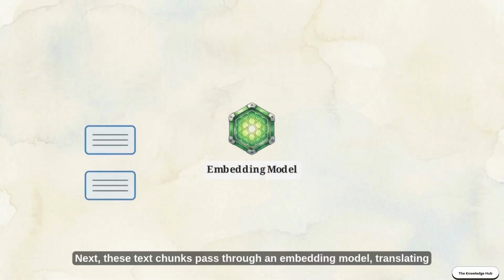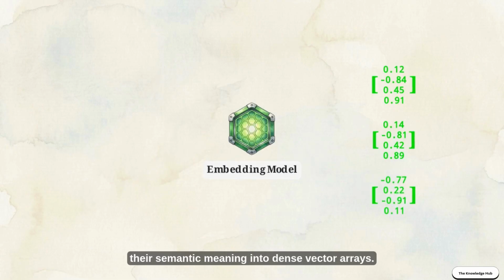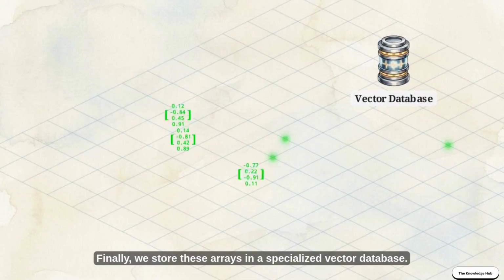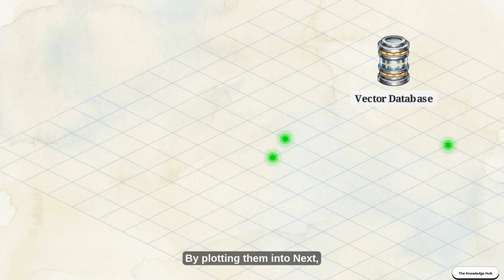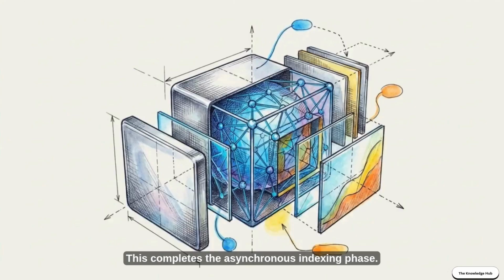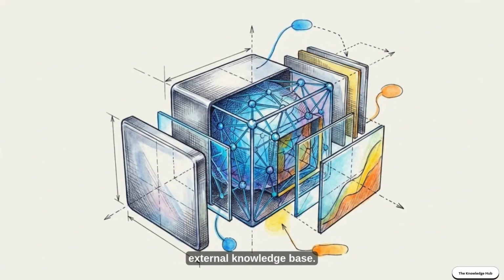Next, these text chunks pass through an embedding model, translating their semantic meaning into dense vector arrays. Finally, we store these arrays in a specialized vector database. By plotting them into a mathematical coordinate space, we map relationships between concepts. This completes the asynchronous indexing phase. We have successfully taken human text and built a mathematically searchable external knowledge base.